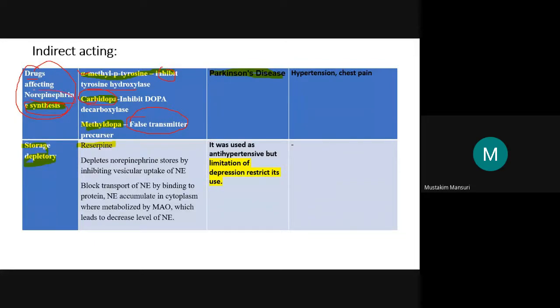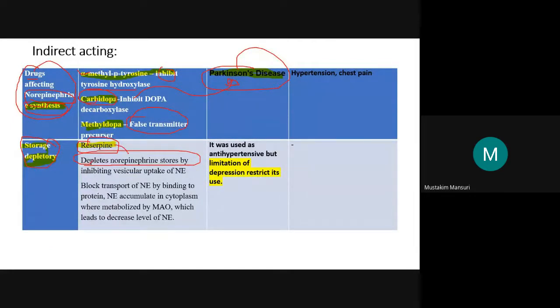So these drugs inhibit the norepinephrine synthesis. Example, carbidopa is already explained, that is in Parkinson's. Levodopa and carbidopa are the agents, carbidopa inhibits the dopa decarboxylase and is useful in Parkinson's disease. Then storage depleters, here both points are combined. This is reserpine. Here we are discussing the storage depleting effect. Deplete means to empty the stores, norepinephrine stores, by reserpine.